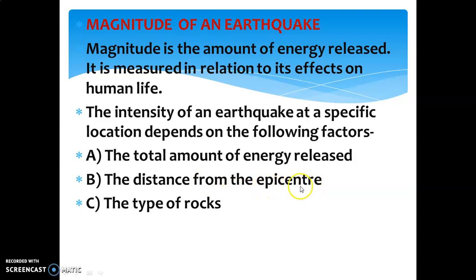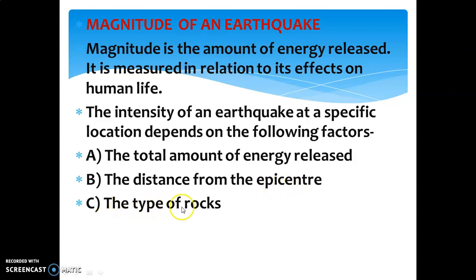Next is distance from the epicenter. Now, the epicenter is the sensitive point from where the seismic waves arise on the Earth's surface. So, we can say Bhuj is the epicenter of Gujarat. Bhuj is the name of the place where the maximum earthquake occurred. The destruction will be maximum near the epicenter. If we go away from the epicenter, means the places away from Bhuj, which is located in Gujarat, the destruction and negative effects will be less.